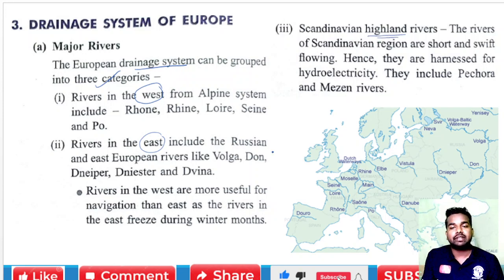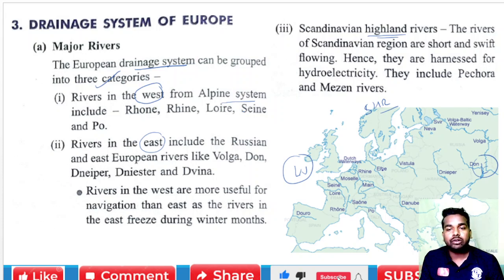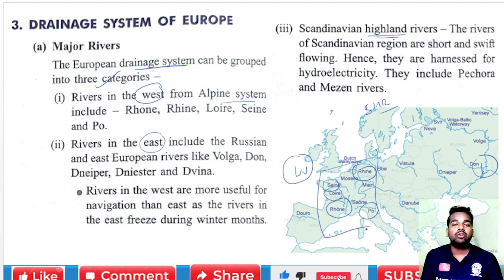The first one, rivers in the west, means we are talking about this area. This is the west and this is the east, and after that this is the Scandinavian Highland rivers. In the west, we are talking about rivers from the Alpine system. These include the Rhone, this is the river Rhone, and the river Rhine. After that, you can find the river Loire, the river Seine, and the river Po. These are the rivers that lie in the western part of Europe and come from the Alpine system.